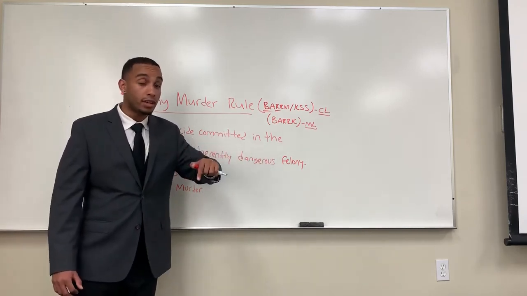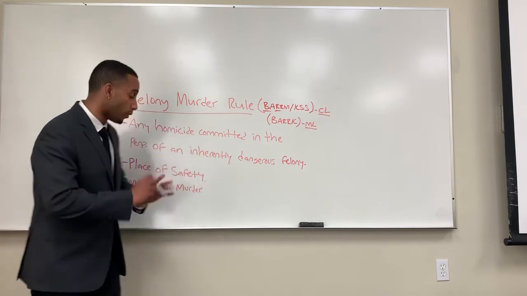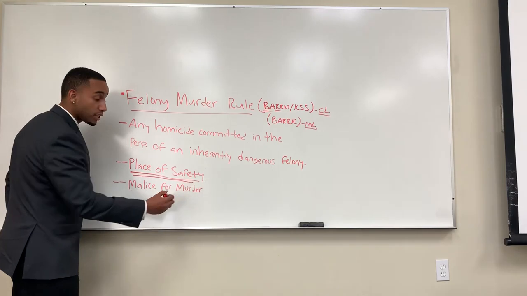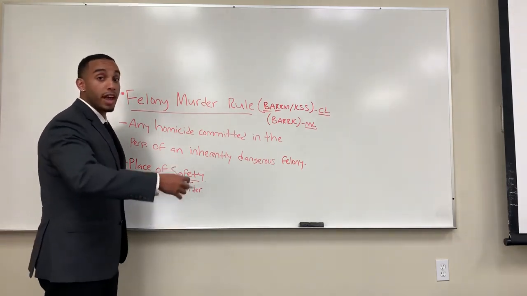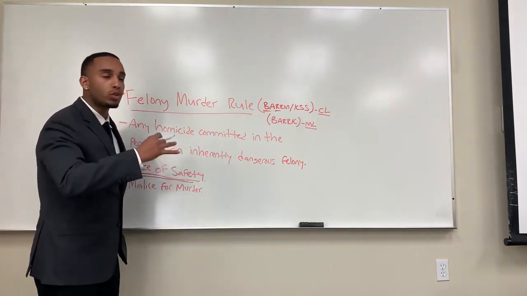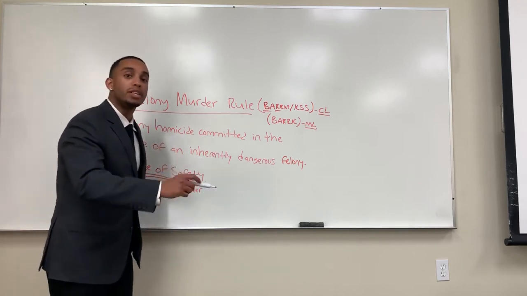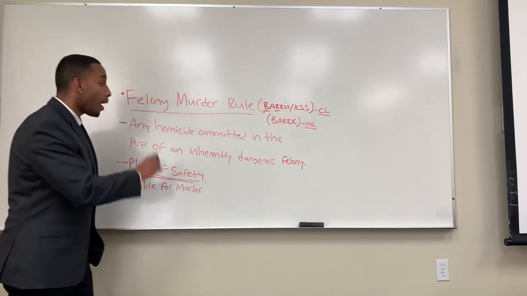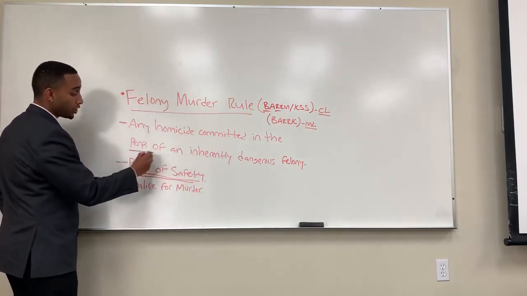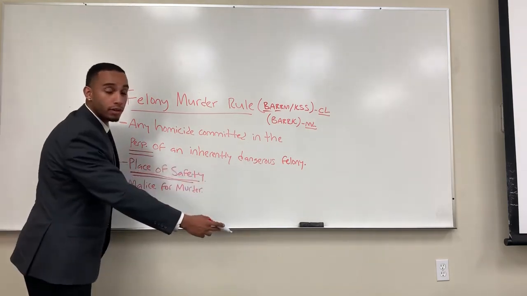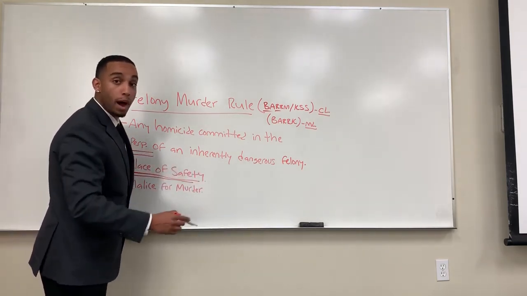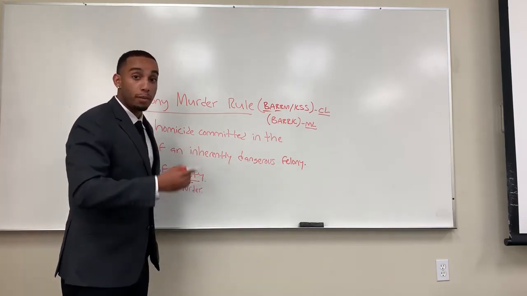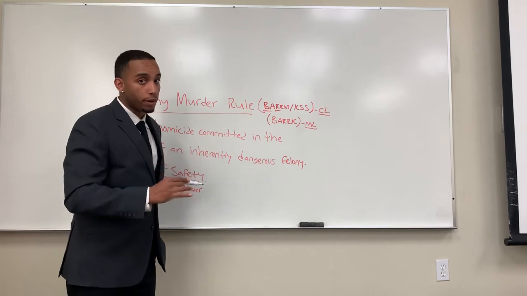If the defendants end up reaching a place of safety, which is what I wrote here, place of safety, and someone dies in their place of safety, which means that the crime is complete. That's what I'm trying to say. The crime is completed at the place of safety. Again, this homicide must happen in the perpetration of an inherently dangerous felony. So if A and B committed a robbery, if someone dies in the perpetration of that robbery, then A and B could be liable for murder.